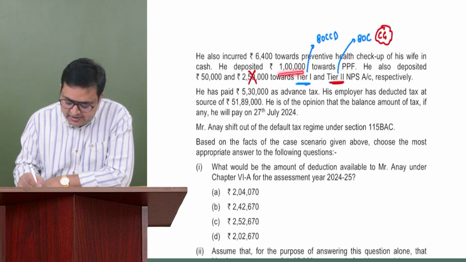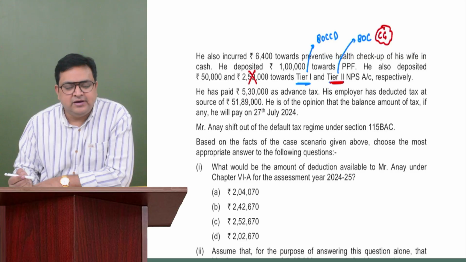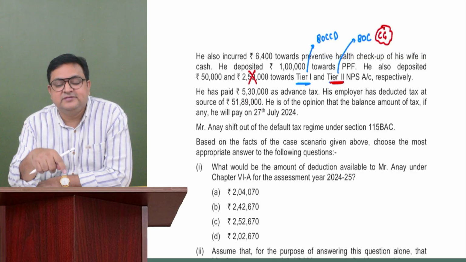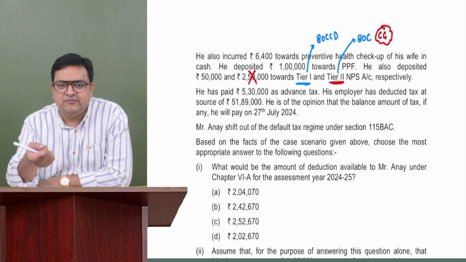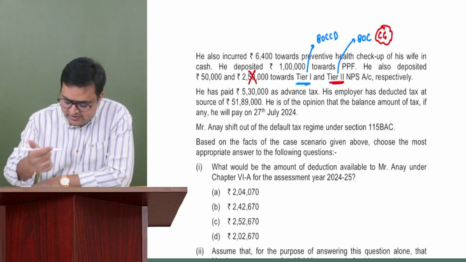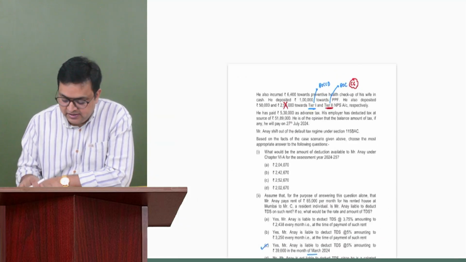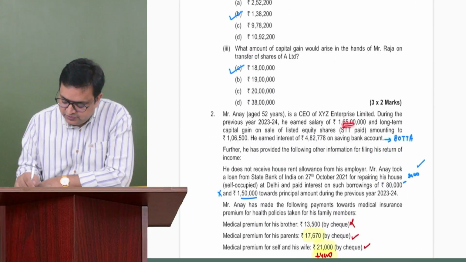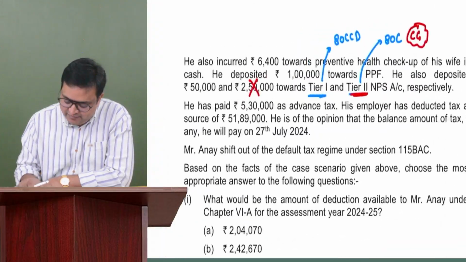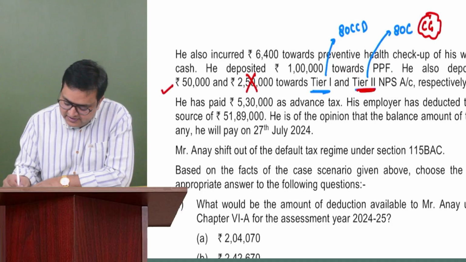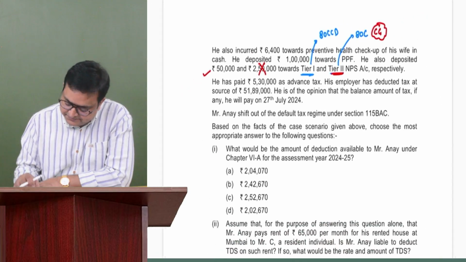So 1 lakh over here and 50,000 under 80CCD(1) we can get, because the overall limit for 80C, 80CCC, and 80CCD is 1,50,000 rupees, right? So it is coming under 1,50,000 only, and it should not be more than 10% of your income. But your income is too much, so that would be taken care of. So 50,000 we can get over here under CCD, and 80C is 1 lakh.